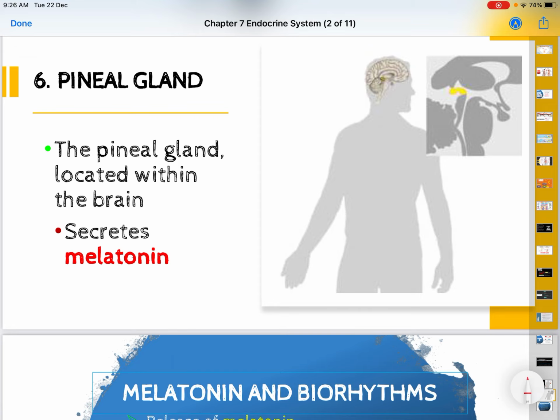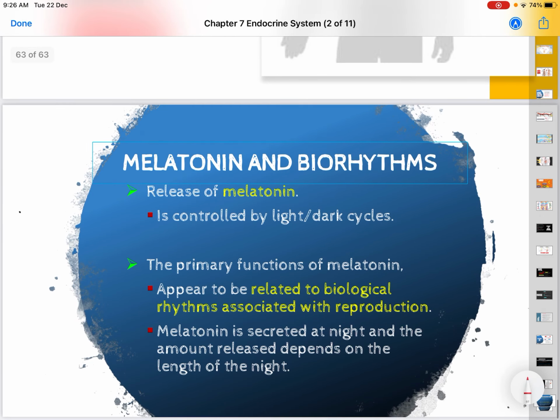For the pineal gland, it is located in the brain. This pineal gland secretes melatonin. So what is melatonin? Melatonin is controlled by the light and dark cycle.